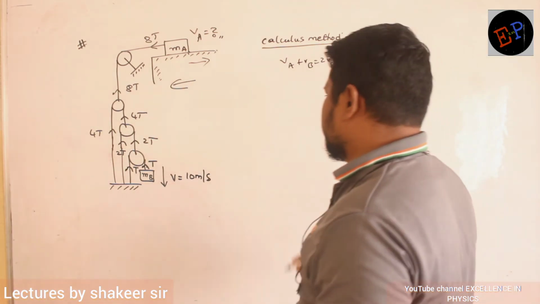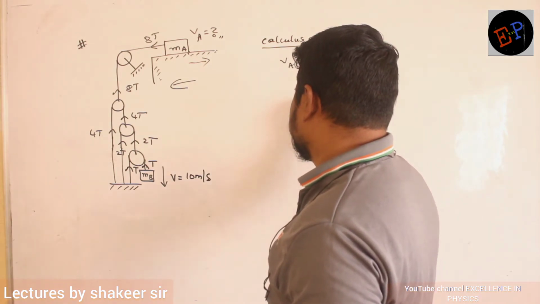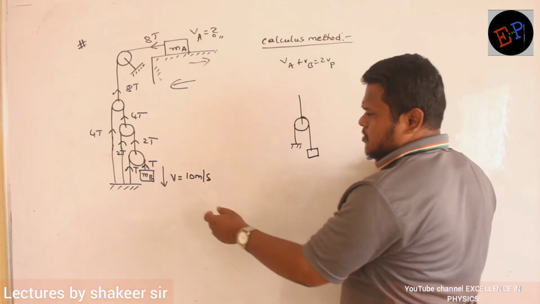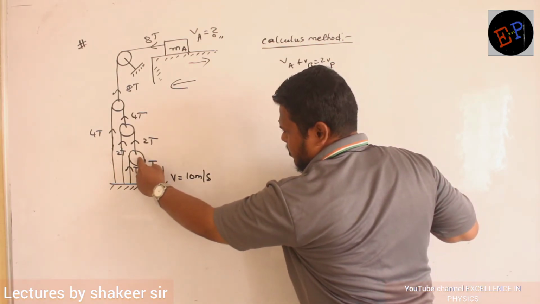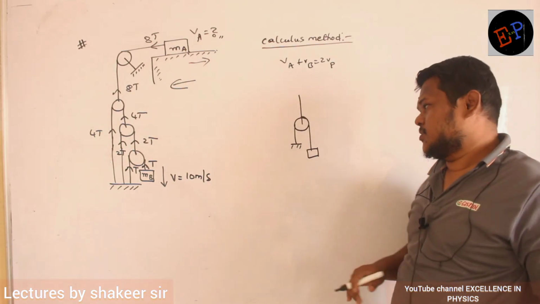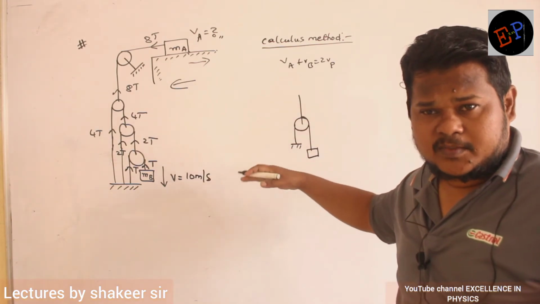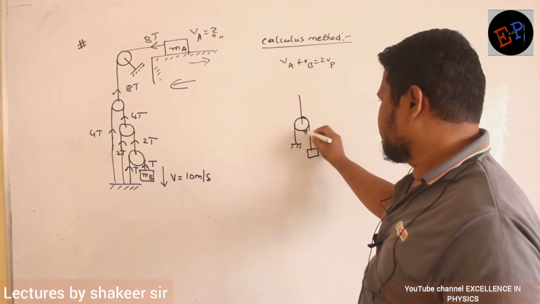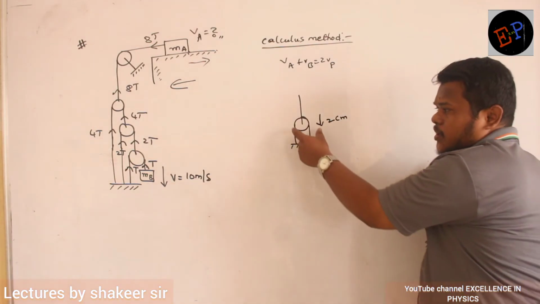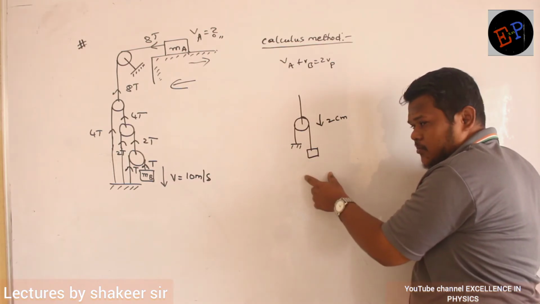Clear? Now see, for example, consider there is a system like this. So I am taking this system, with this pulley and this string. So this is the arrangement which is present here. See, now here, consider this block and this mass, they are coming downwards. So let us assume that if this pulley comes down by a distance of 2 centimeter, then can you say this block will come down by how many centimeters?